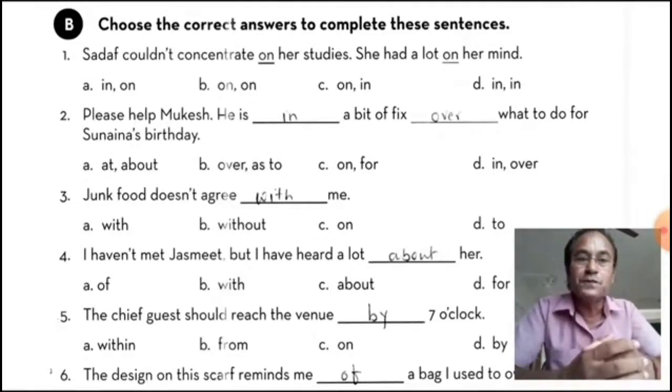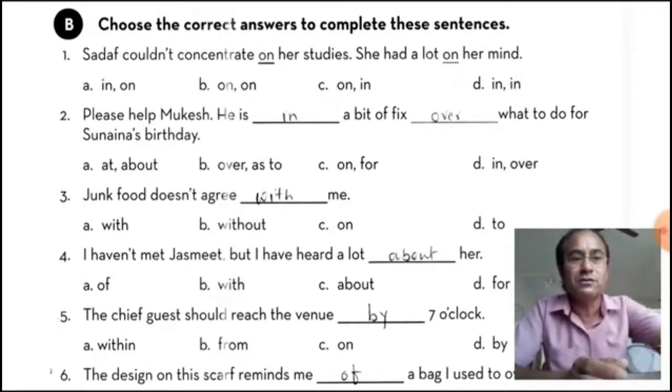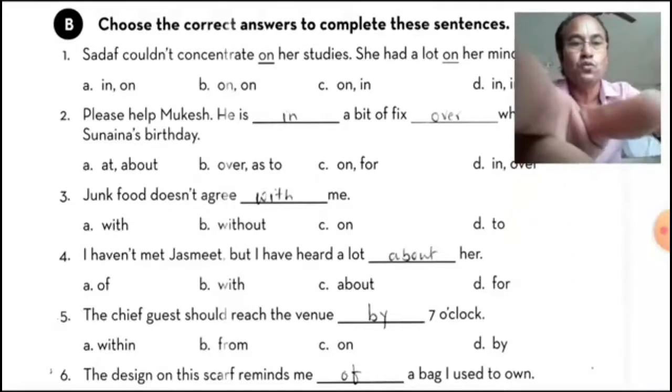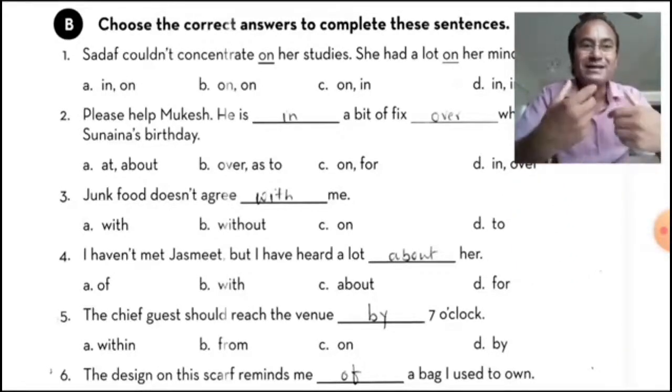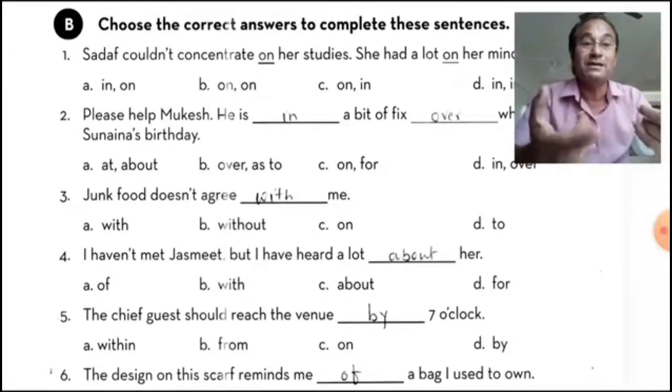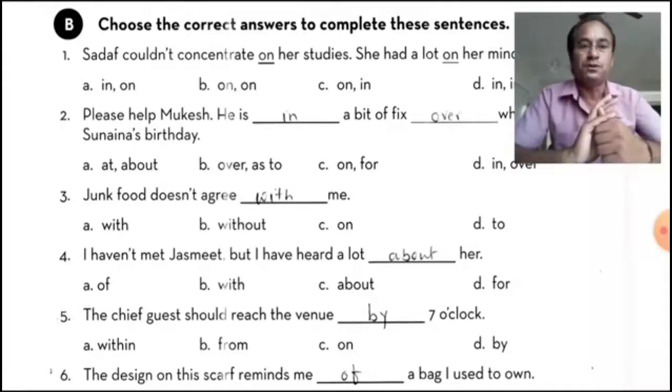But here, junk food doesn't agree with me, because the options given are to, without, on, with. In comparison, a company doesn't match with me, doesn't agree with me. So that is with. And I haven't met Jasmith, but I have heard a lot about her, of her, with her, for her. So what is befitting for the meaning of the sentence?